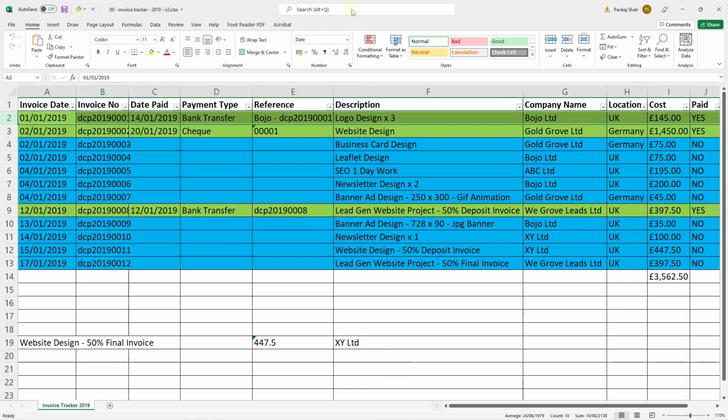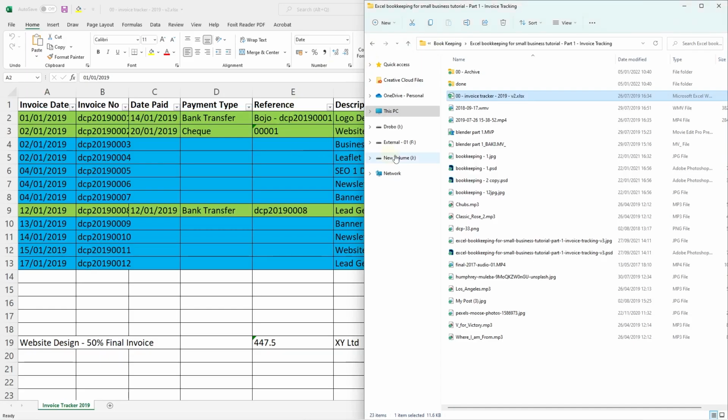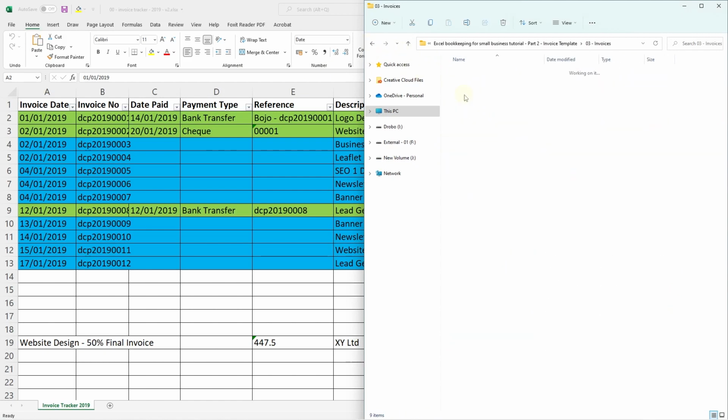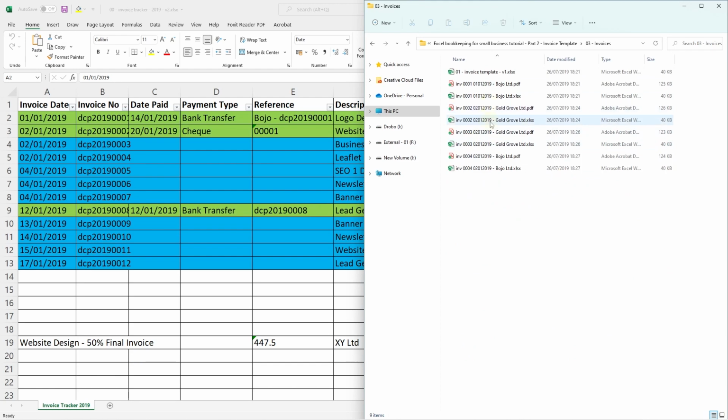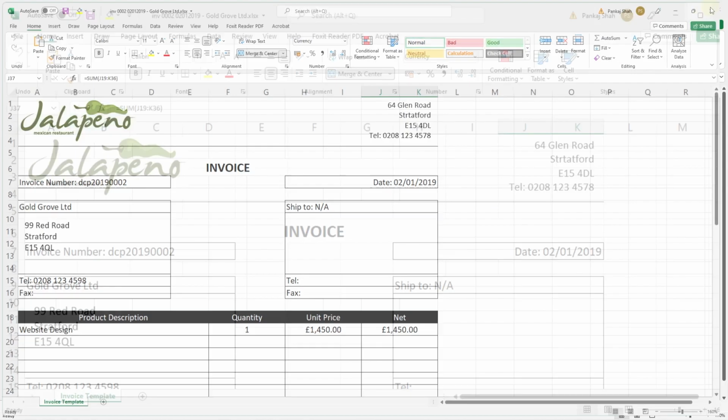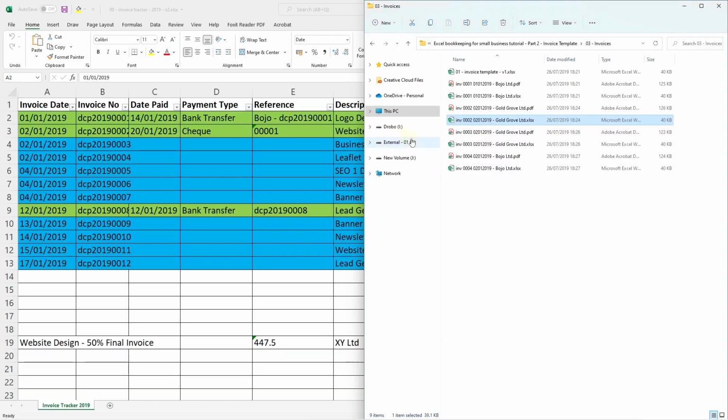Let's just have a look at one of the other invoices that we created, because maybe that one was just an example one. Let's just go back into here. Let's look at this Gold Grove. This is number 2 invoice, right? Let's have a look at this one. In fact, let's look at the PDF version, would make more sense. So here's the PDF. Let's see. Yep.